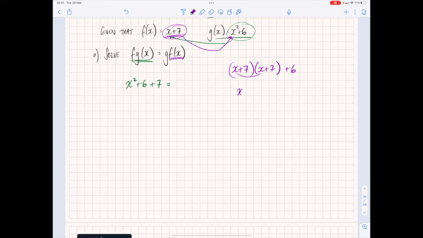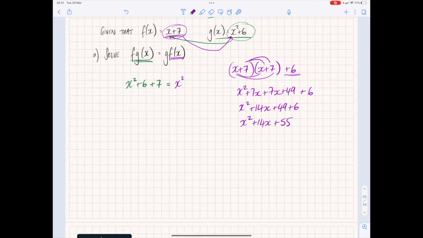Expand this out, x squared plus 7x plus 7x plus 49 plus 6, because I've still got that bit in the end. Tidy this up, x squared plus 14x plus 49 plus 6, so x squared plus 14x plus 55. So this right-hand side becomes x squared plus 14x plus 55. So I've set up an equation now. Let's now look and see what we can do to tidy this up.